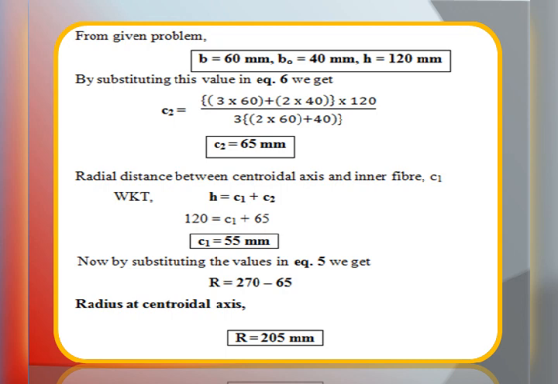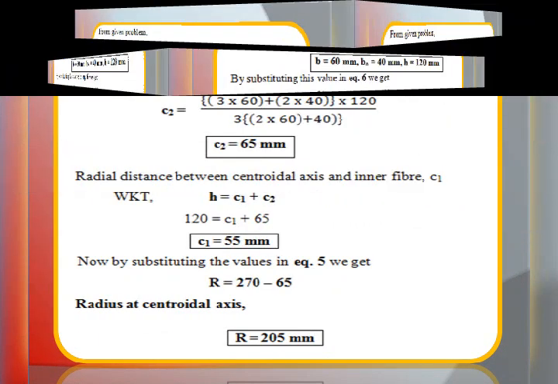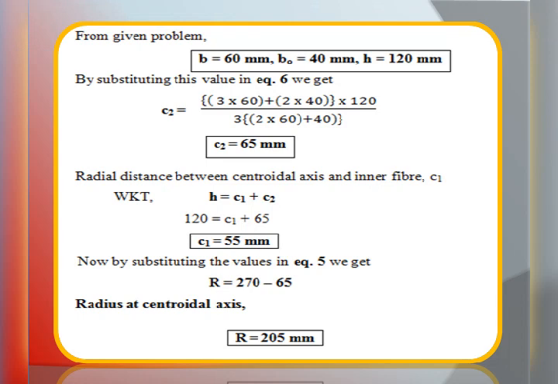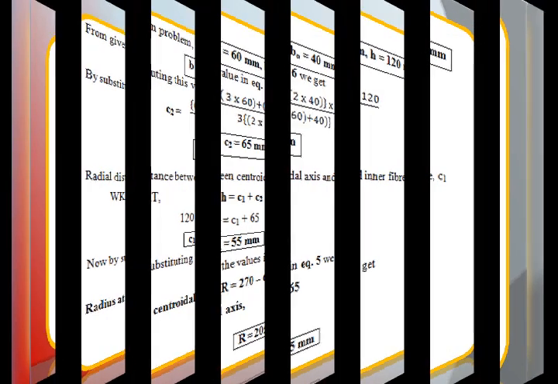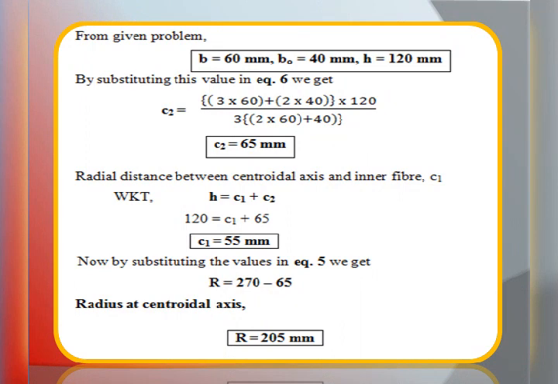Now, the radial distance between the centroidal axis and the inner fiber is denoted by C1. C1 and C2 are the respective distances from the centroidal axis to the inner and outer fiber. So, the total depth H will be equal to C1 plus C2. Here H is 120, C2 we just got is 65, and by simplifying that we are getting the value C1 is equal to 55 mm.